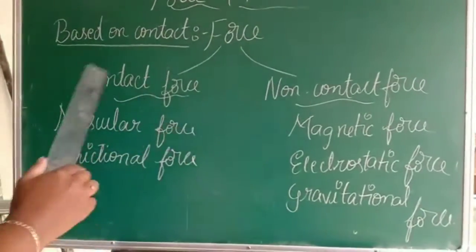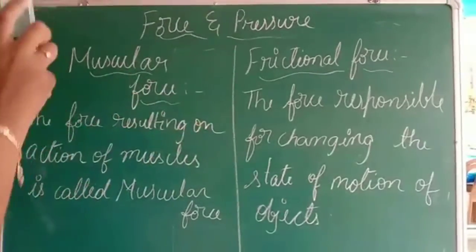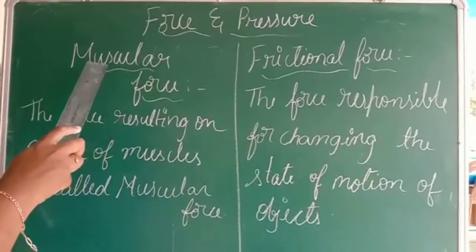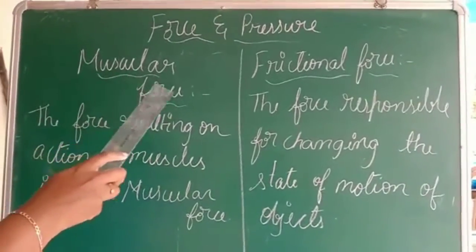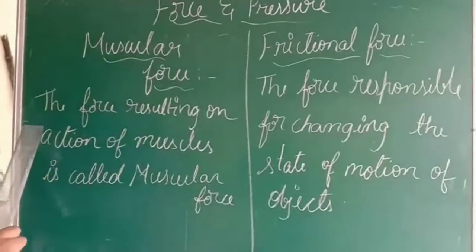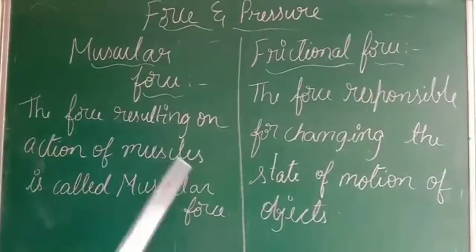Now we shall see the explanation of each of these forces. These are the varieties of contact force which I have explained before. Now we shall see the definition of muscular force. Muscular force, like muscles. It is the force resulting from the action of muscles.